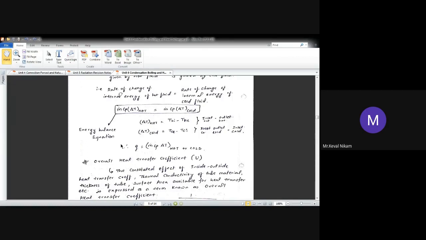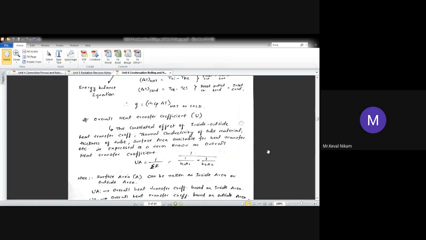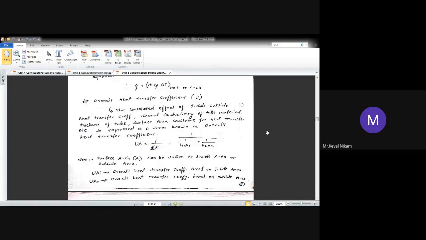It is similar to your design subject, that factor of safety concept. We design for the worst condition. Yes or no? Maximum stress, not the minimum stress. So we design in a similar way, for the maximum heat transfer rate. That's why this assumption is considered while learning or designing the heat exchanger.